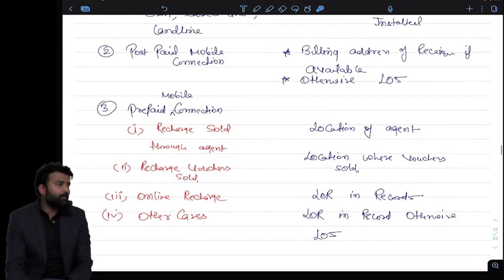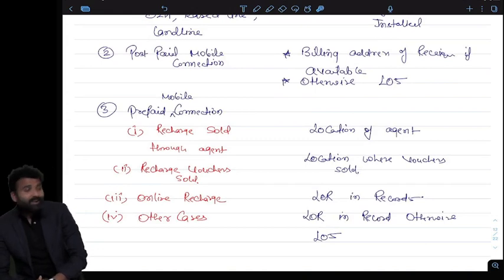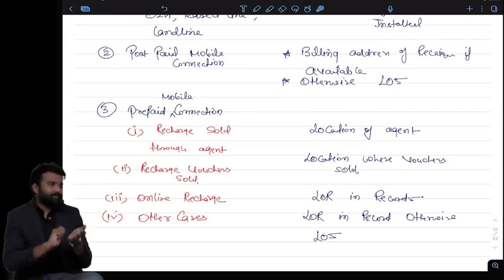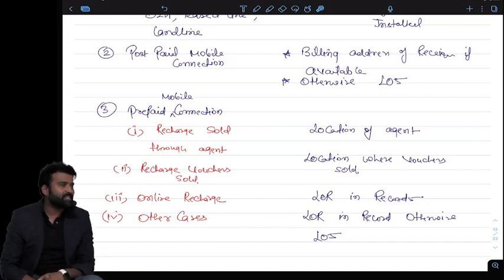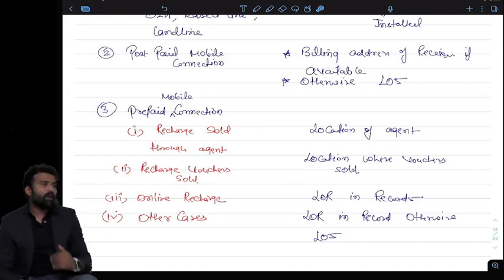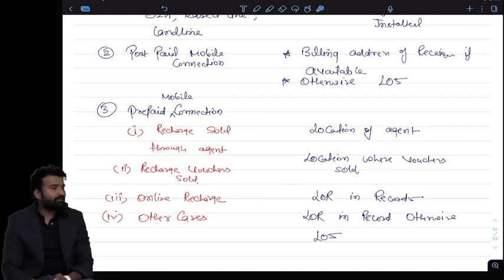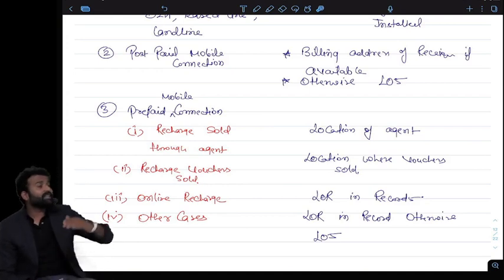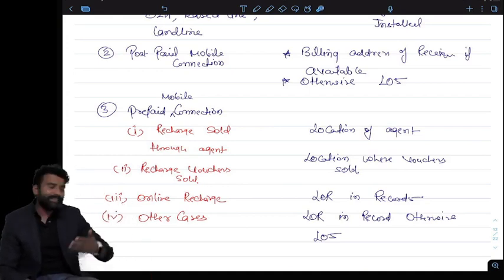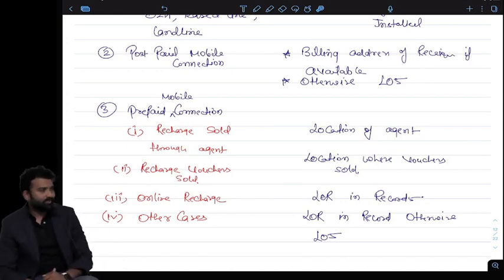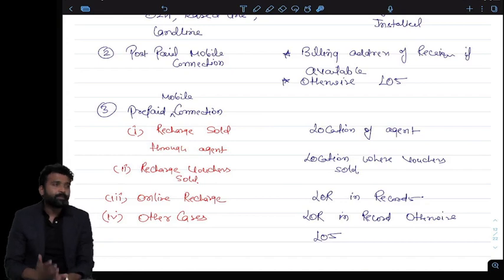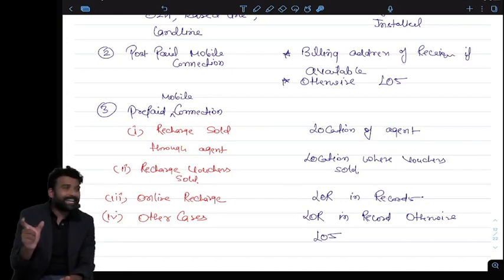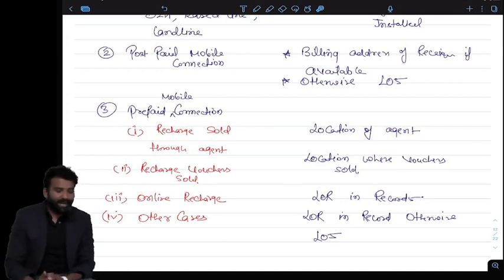But if it's a prepaid mobile connection and you are buying recharges, so now the point is whether I bought a scratch card. Like few times back you had to go to a vendor and buy recharge from a vendor. Then that place of the vendor is the place of supply. If I am buying recharge from a mobile shop, the place of that mobile shop is the place of the supply. But if I am going for the online recharges, then the location of receiver, then I have to go for general rule. So online recharges, general rule will apply. If you are buying recharge scratch cards, then the place of that mobile shop, that vendor.